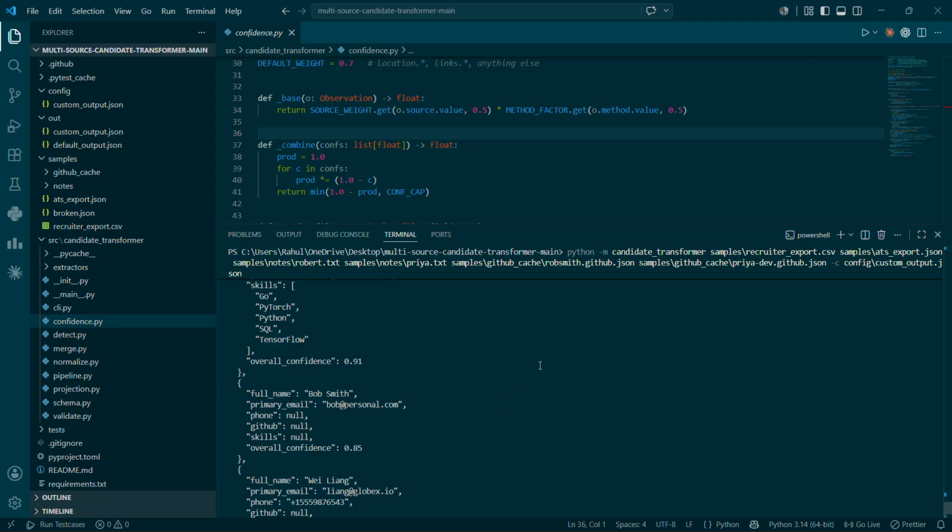Now the design decision which I am most proud of is determinism. A test caught that experience ordering depended on input order. So I fixed it. So now identical inputs produce byte identical output on every run. So deterministic, explainable, and robust. This was my goal from the first line. Thanks for watching.